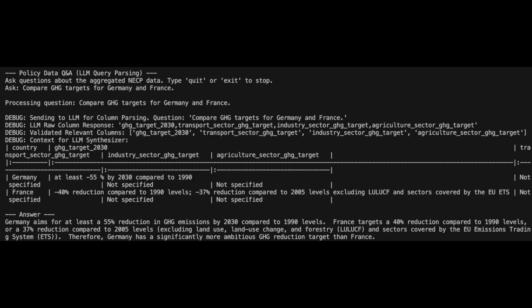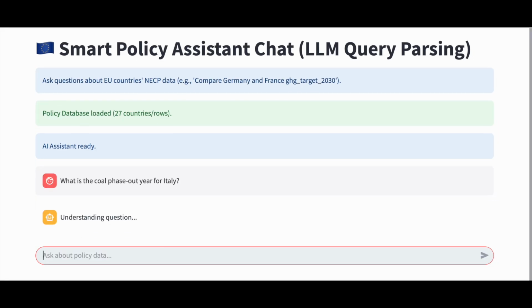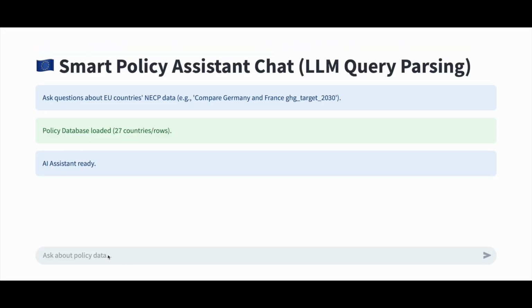Let's see it in action. I'll ask, compare greenhouse gas targets for Germany and France. And just like that, the system queries the data, and the AI gives us a direct comparison based on the extracted targets. The whole process will be more accessible when the UI is integrated. This UI is only available in the GitHub repository of the project. Let's ask a couple of other questions.